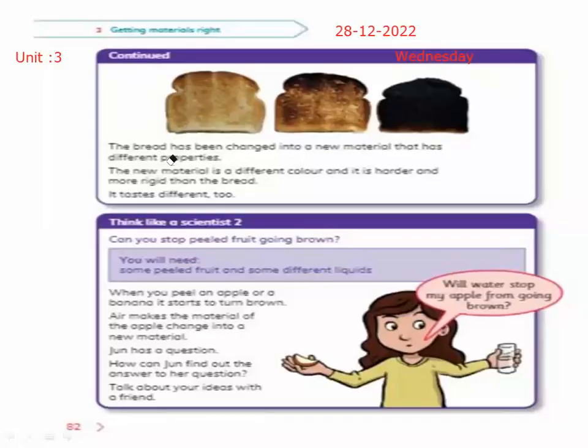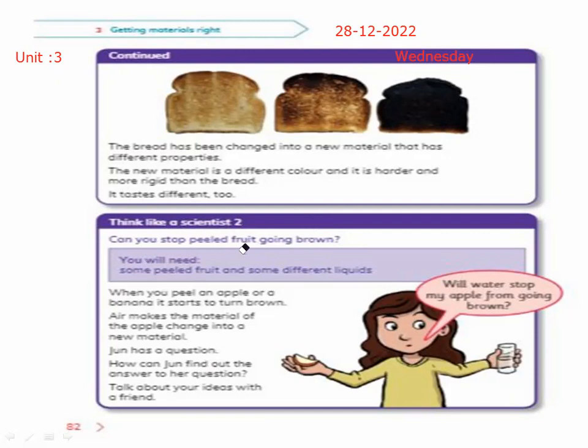Okay. The bread has been changed into a new material that has different properties. The new material is a different color and it is harder and more rigid than the bread. It tastes different too. What happens when it is roasted on the toaster? First of all, it changed its shape, its color, its properties. The bread is soft, but when you roast it, it becomes hard and rigid.